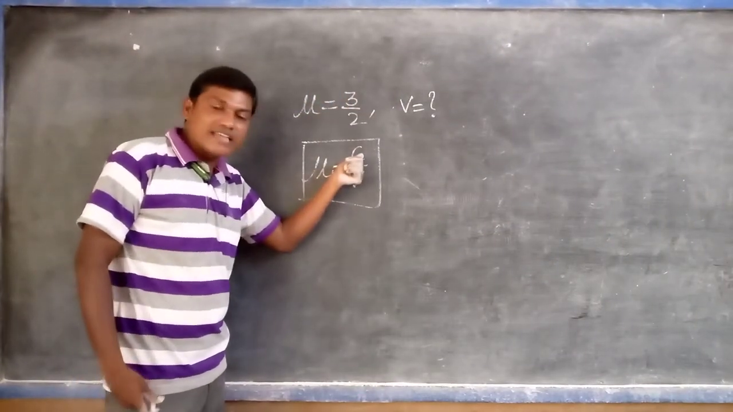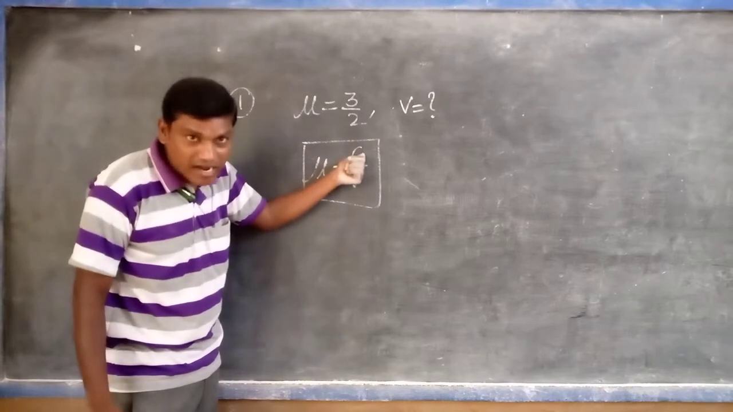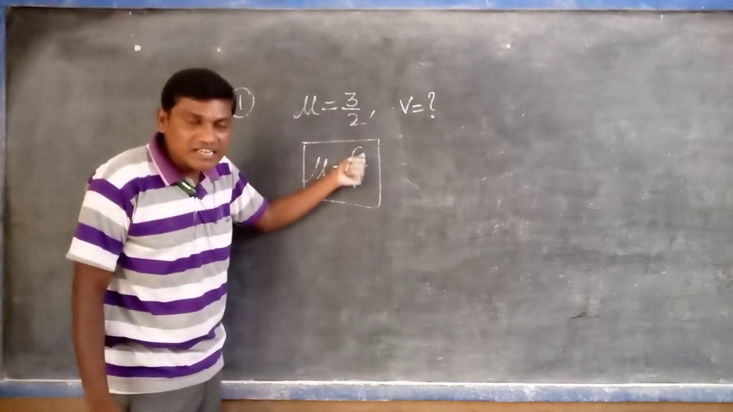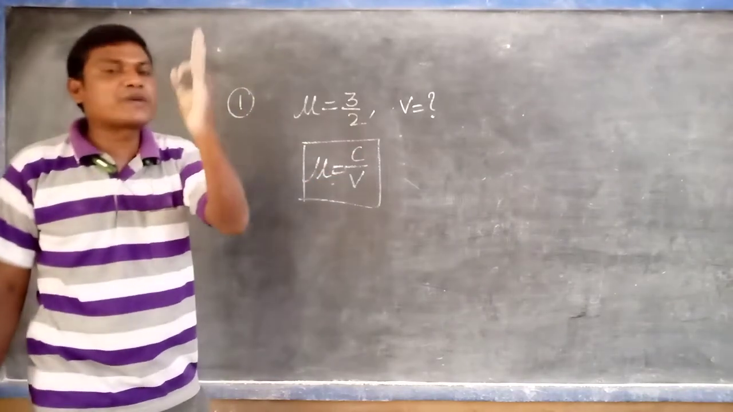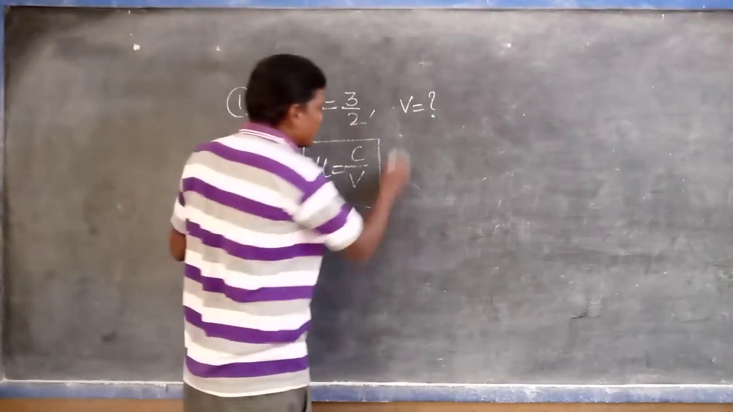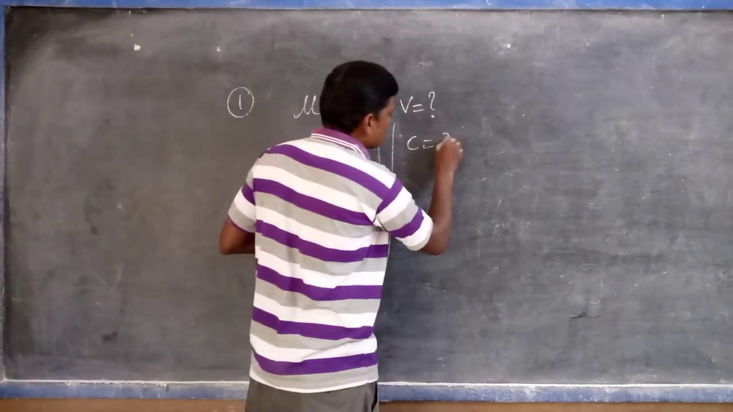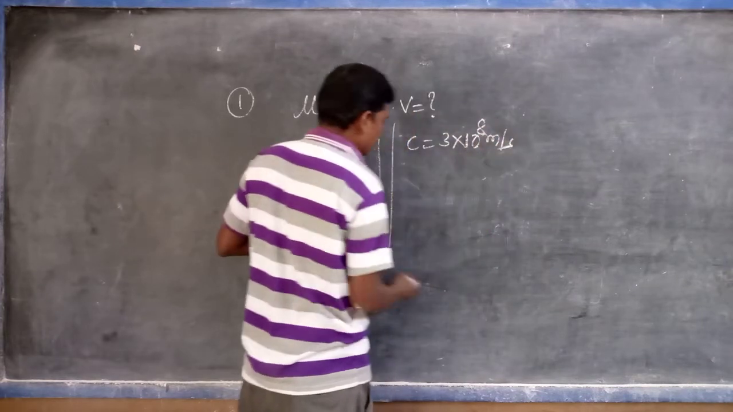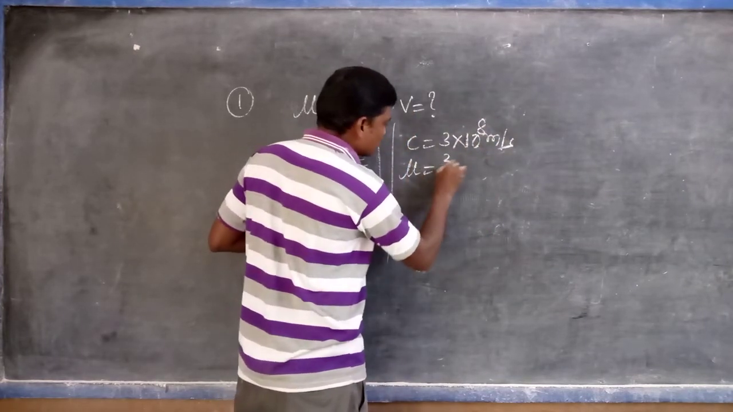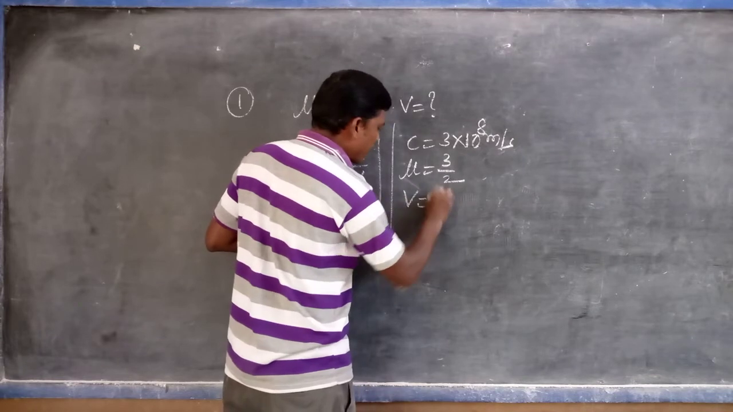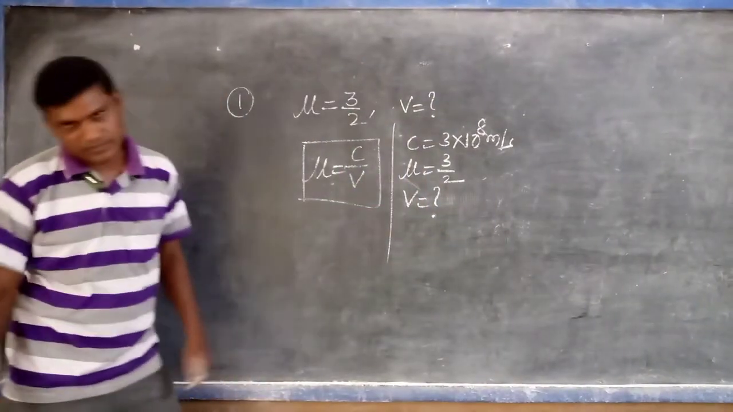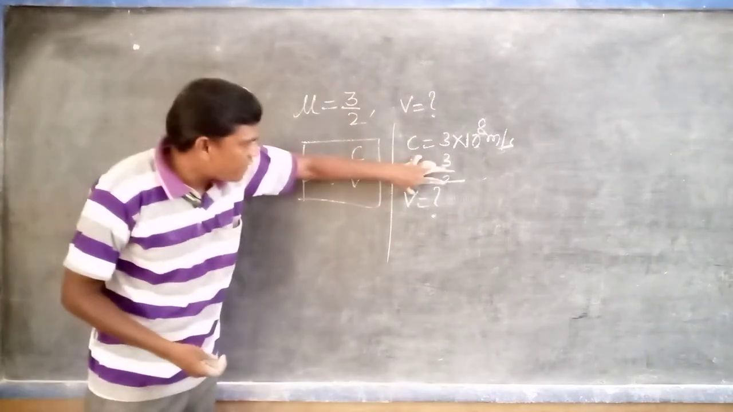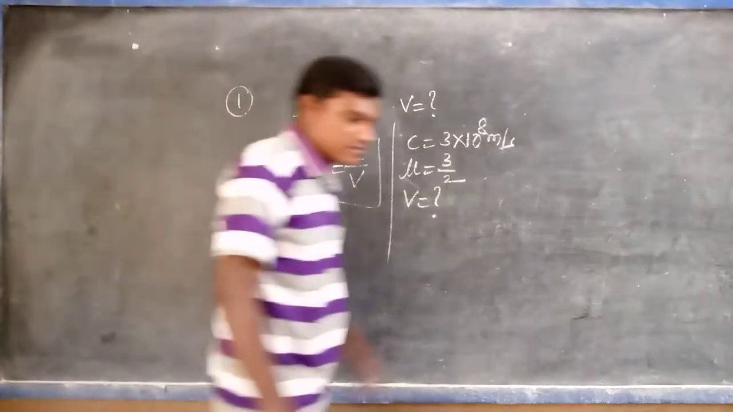What is the C value? I said that the C value is constant: 3 into 10 power 8 meters per second. Mu is equal to 3/2. You can find the V value, so substitute these values in our formula.